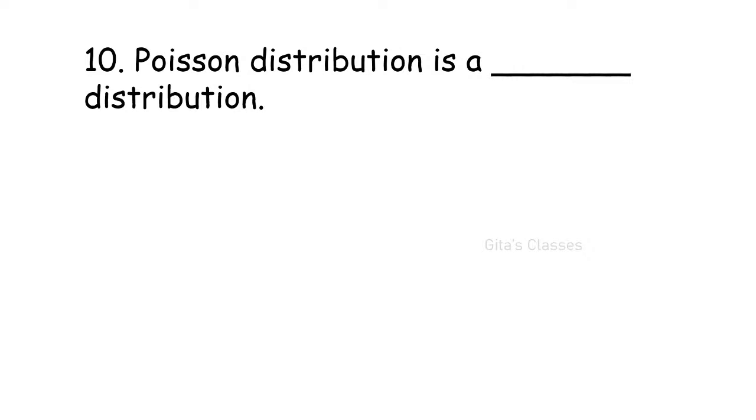Question number. Next is Poisson distribution is. Karimullah, continuous is right. All of you please post your answer with question number. Question number is important. Otherwise, I will not know for which question you are giving the answer. It may mislead you. That's why I am asking you to write the question number. For the 10th question, Karimullah, for the 9th question it is right.